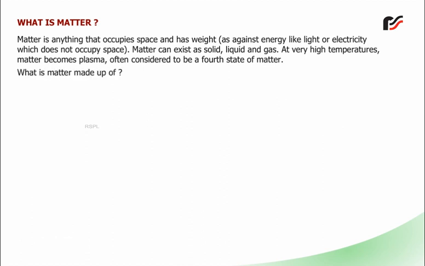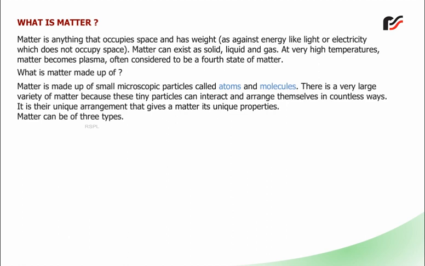What is matter made up of? Matter is made up of small microscopic particles called atoms and molecules. There is a very large variety of matter because these tiny particles can interact and arrange themselves in countless ways. It is their unique arrangement that gives a matter its unique properties.